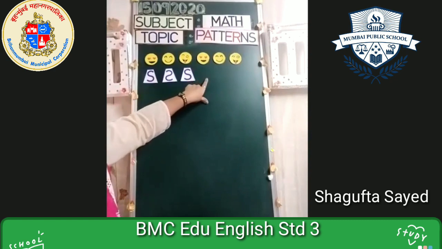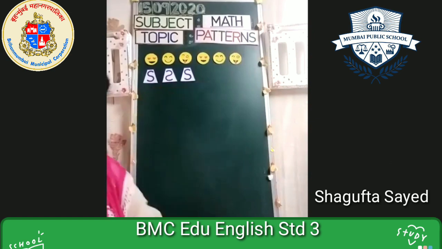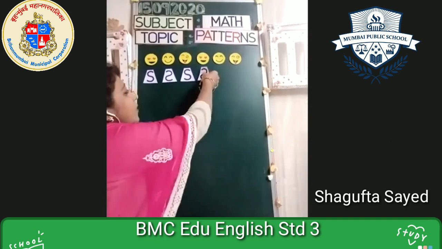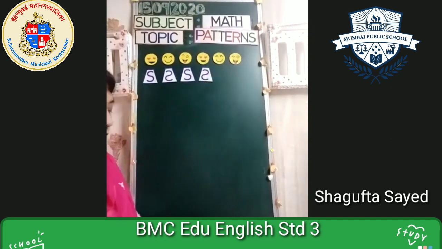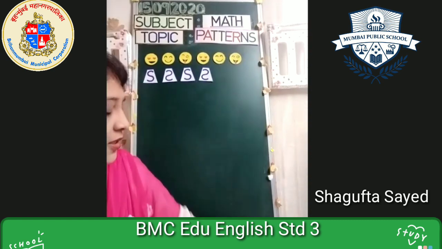What comes next? Mirror image will come or simple S will come? Yes, absolutely right. As there is a mirror image, the second one is the mirror image. In the repeated series, we are going to repeat this S here. Now the mirror image S we are going to repeat here. So can you see this mirror image of this S? Now again, a few more I have. What do I have to do?